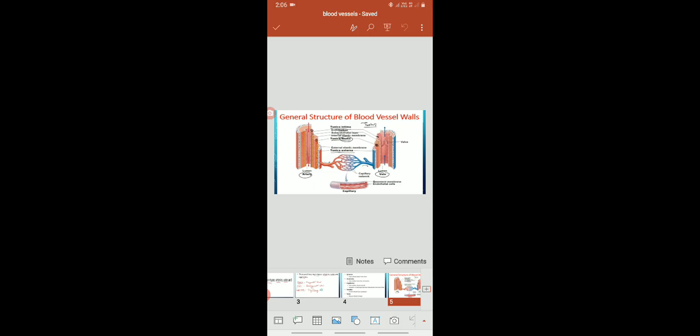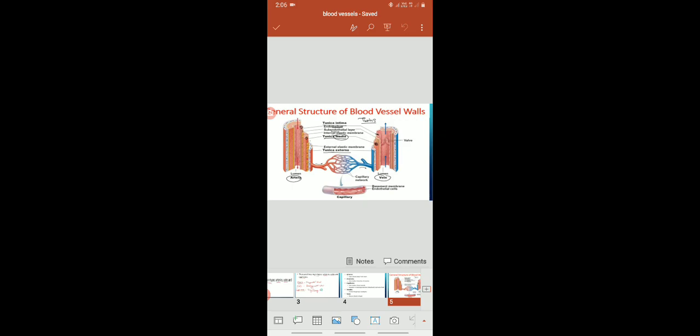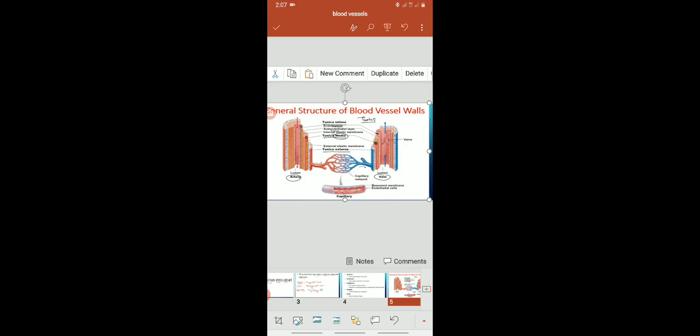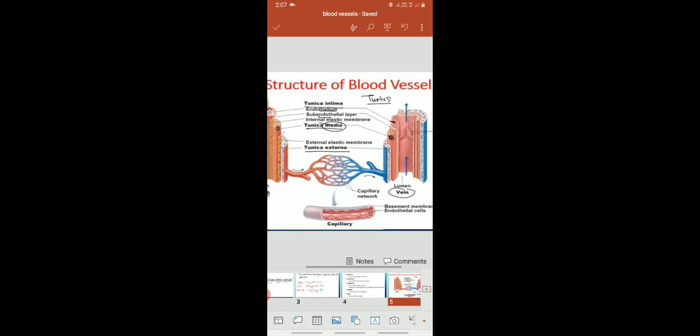Now, observe the general structure of human blood vessels. In this picture, we can easily observe the artery, this is the section of a vein, and this one is the capillary. These are the internal layers shown here. See the first one: in the case of arteries, there are three layers, tunica externa, tunica media and tunica intima. These three are the layers we can observe inside the artery.